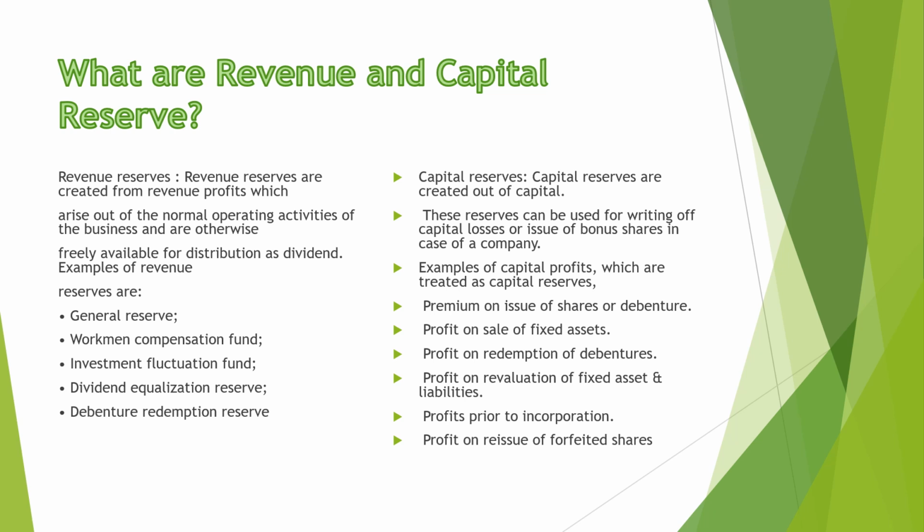On the other hand, capital reserves are created out of capital profit. These are used for writing off capital losses or for issue of bonus shares in case of a company. Some examples of capital profit are given: premium on issue of share or debenture, profit on sale of fixed asset, profit on redemption of debenture, profit on revaluation of fixed asset, profit in prior incorporation period, profit on reissue of forfeited shares.